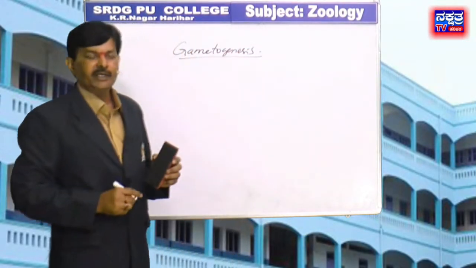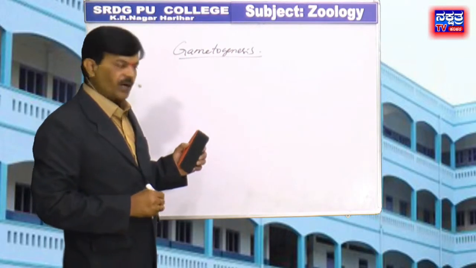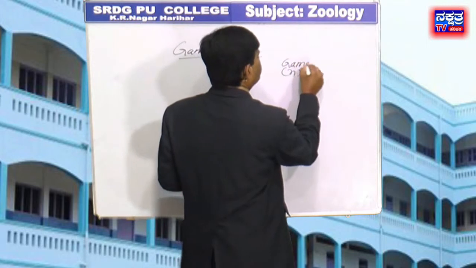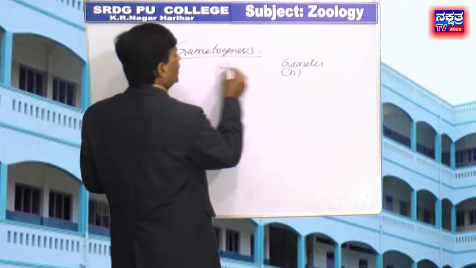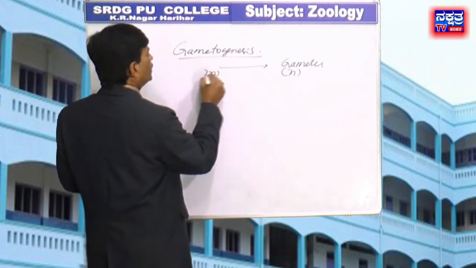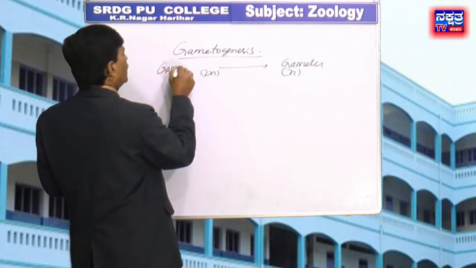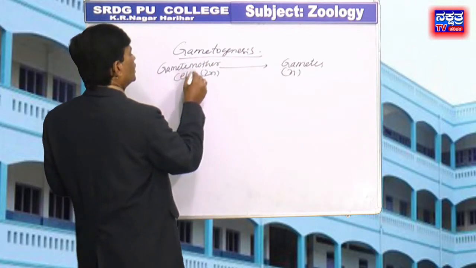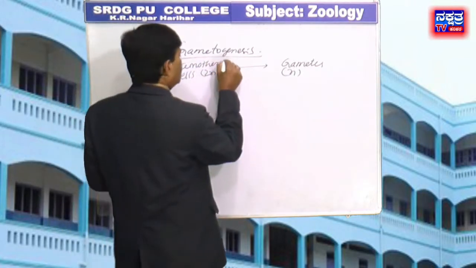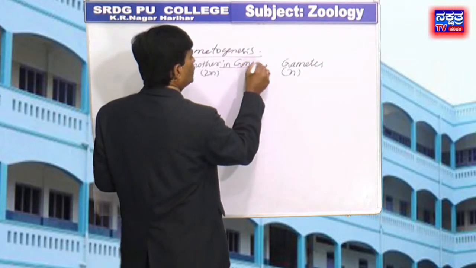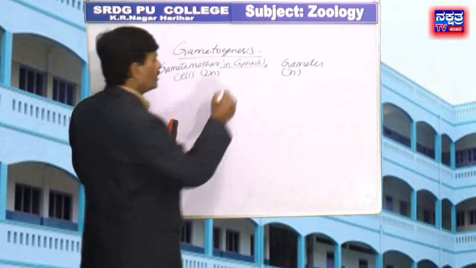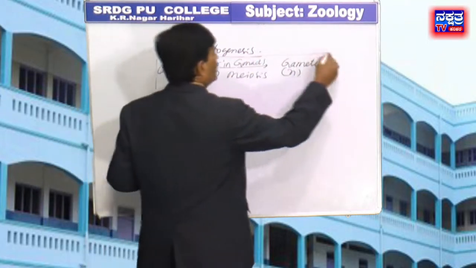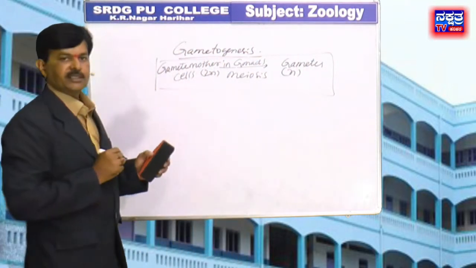Gametogenesis is the process of formation of haploid gametes from the diploid gamete mother cells in the gonads by the process of meiosis. This is all about gametogenesis.